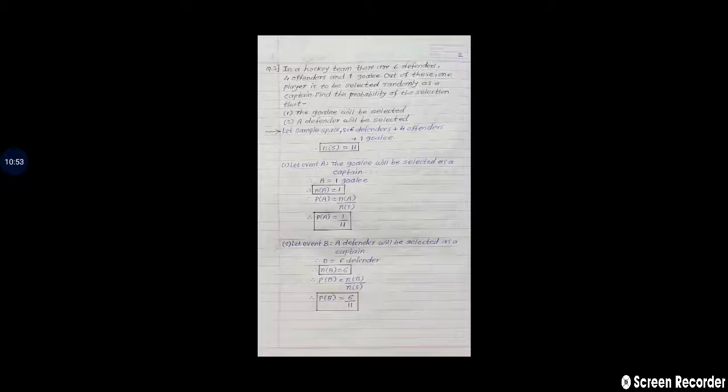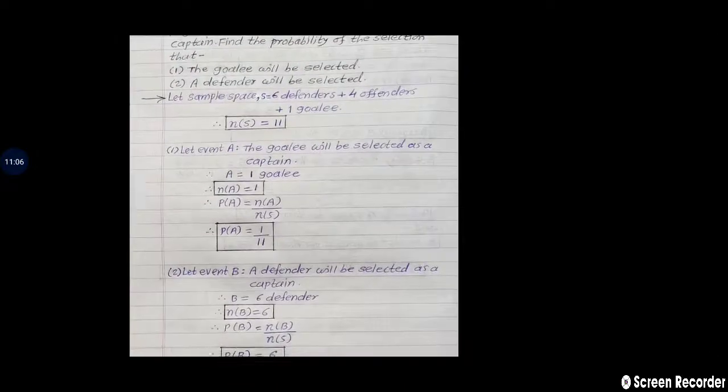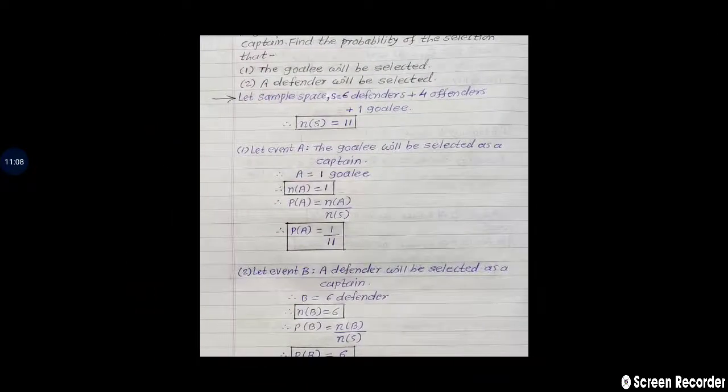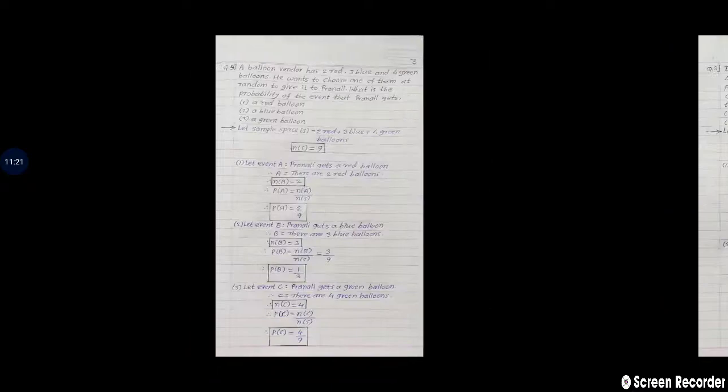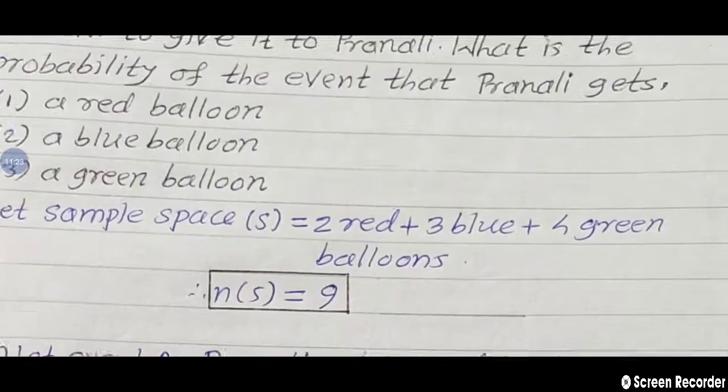So in this way, we are finding the answers of probability. First of all, we write the sample space. Then we denote how many sample points there are as n of S is equal to. Then there are different events given in the question, so we consider event A, event B, and so on. How many sample points are in that event? And we use the formula of probability and find the answer. All of you understood this? Next, we are solving one more question.